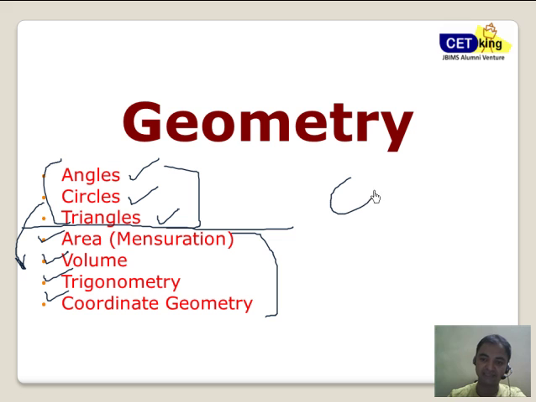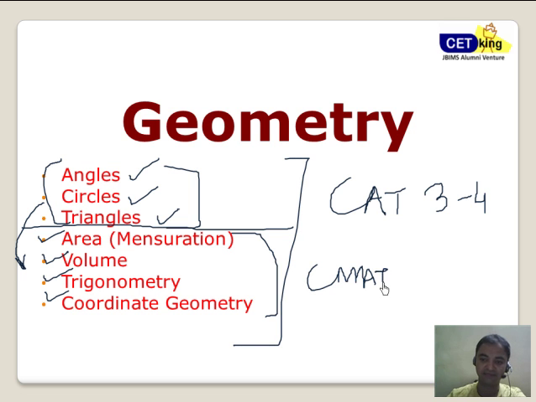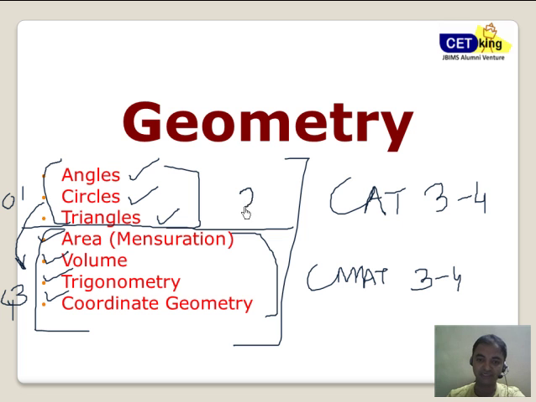If I'm talking about the CAT exam, you can expect around 3 to 4 questions on geometry. That includes all these things. If I'm talking about the CMAT exam, again you can expect 3 to 4 questions on geometry. In CMAT, for example, the main focus is on these areas. So the ratio can be 3:1 or even in some cases 4:0 for the CMAT exam. But in CAT it's still 2:2. So the breakup of both exams is still equal weightage for angles, triangles, circles and the other area.